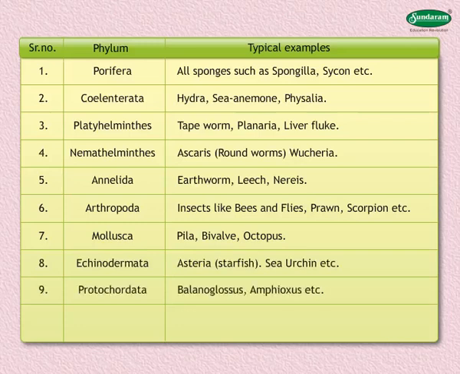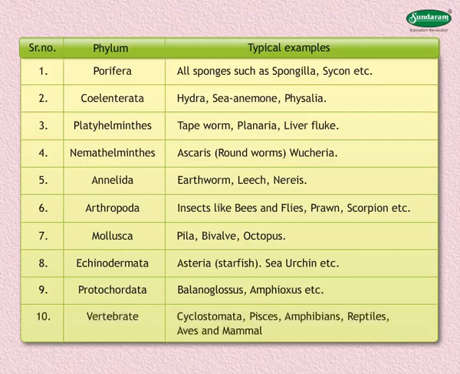Examples of phylum Protochordata are Balanoglossus and Amphioxus. Examples of phylum Vertebrata are Cyclostomata, Pisces, amphibians, reptiles, aves, and mammals. Students, now let's see each phylum in detail.